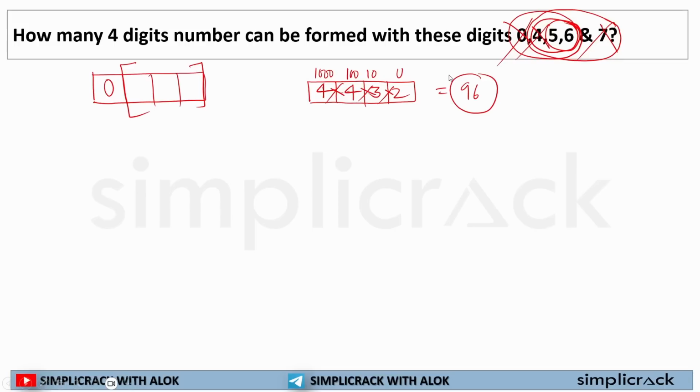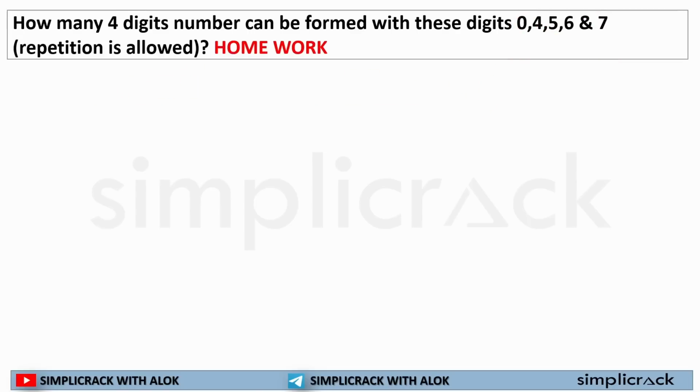I hope this is clear to each and every one of you. Let's say there is no repetition in this. But if there is a repetition, how do you solve it? So in this question, how do you solve it? You can't put 0 over here. So this is the 4-digit number, 1, 2, 3, 4. At the 1000th place, 4 digits can be used.